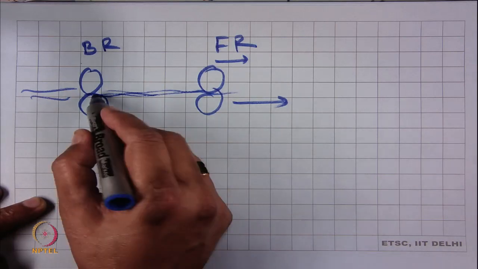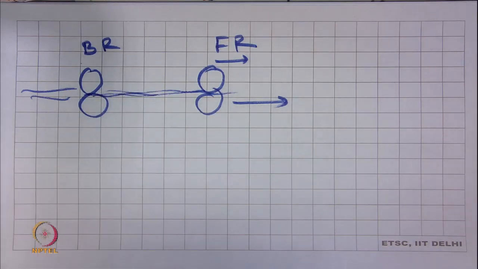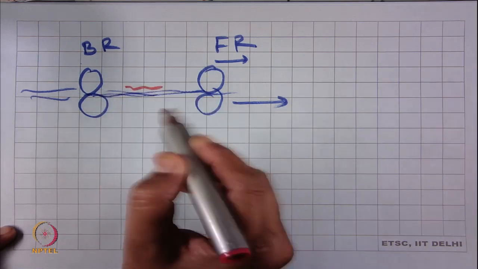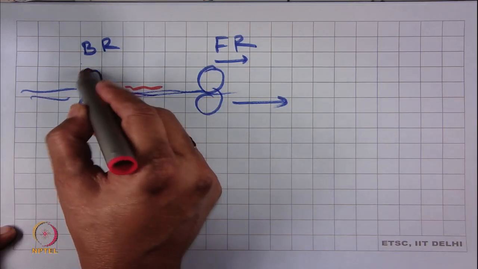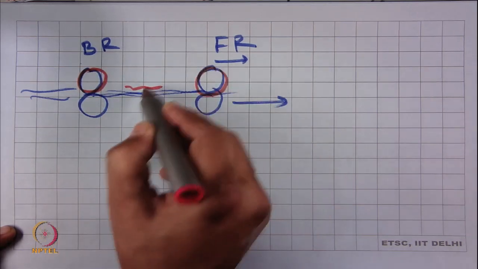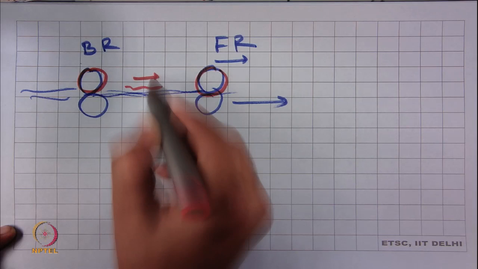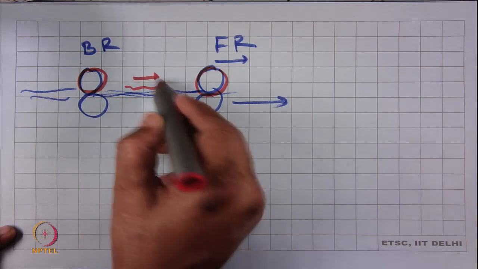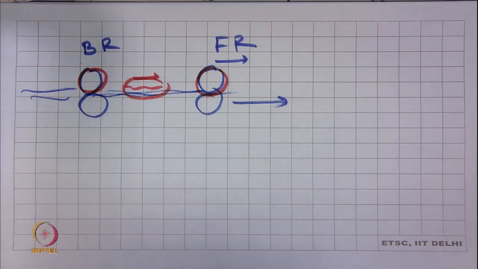Now, the short fibers, the floating fibers are like this. This is neither gripped by the back roller nor by the front roller, it is floating, it is moved by the surface contact of the normal fibers. So, these are the floating fibers. These floating fibers create the problem of yarn uniformity.